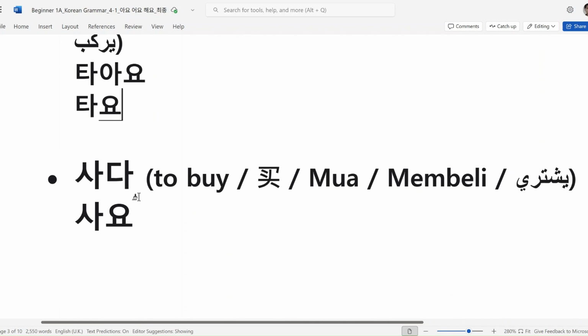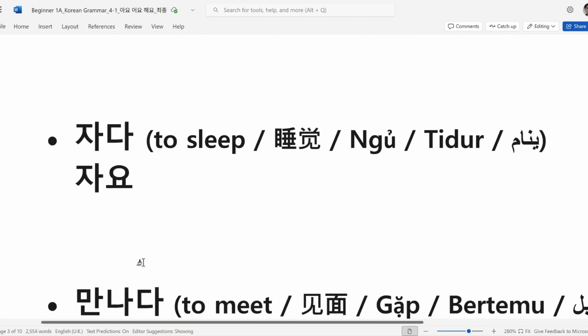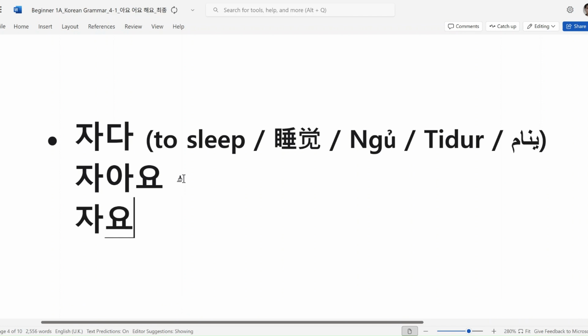그 다음, to buy is 사다. So, 사다, 사아요. These words also have the same vowel. So can you make one syllable? Yes. So 사요. Finally, 사요. 그 다음, to sleep is 자다. And the vowel type is here. 자아요. Can you make one? 자요.